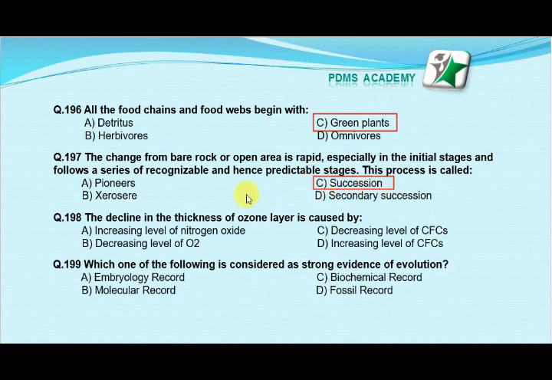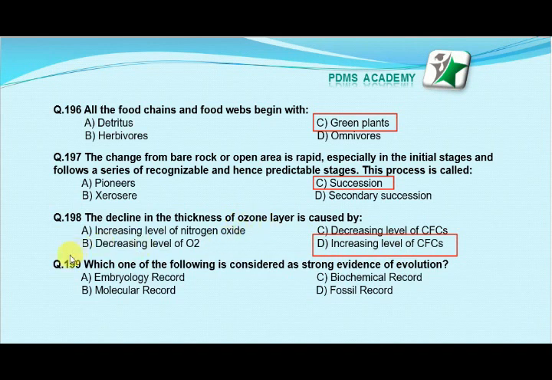Our next MCQ is: the decline in thickness of the ozone layer is caused by option A increasing level of nitrogen oxide, option B decreasing level of oxygen, option C decreasing level of chlorofluorocarbons, option D increasing level of chlorofluorocarbons. Our correct answer is D, increasing level of chlorofluorocarbons leads to decline in thickness of the ozone layer.